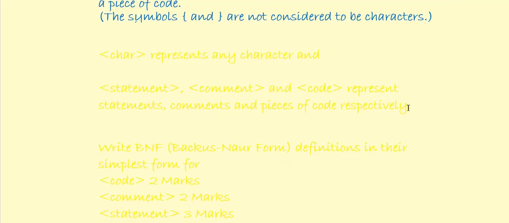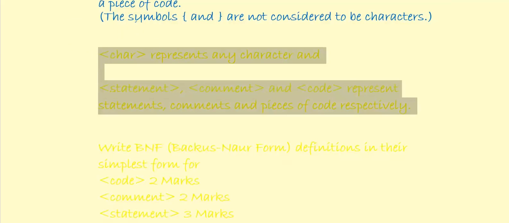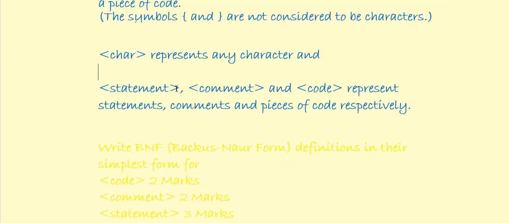So let's see what else the exam board provide. Chevron, char, chevron represents any character, and statement within chevrons, comment within chevrons, and code within chevrons represent statements, comments, and pieces of code respectively.